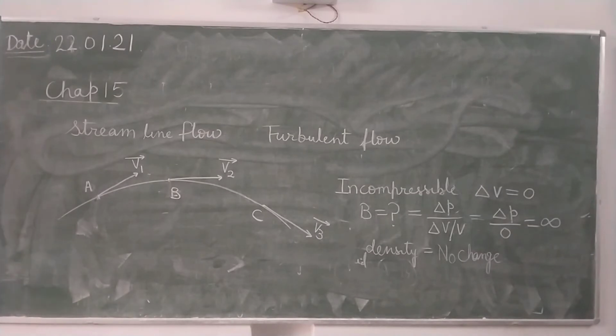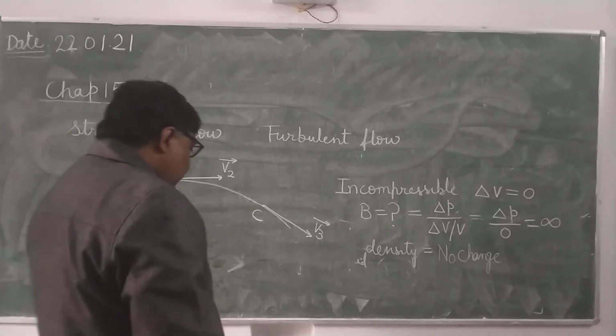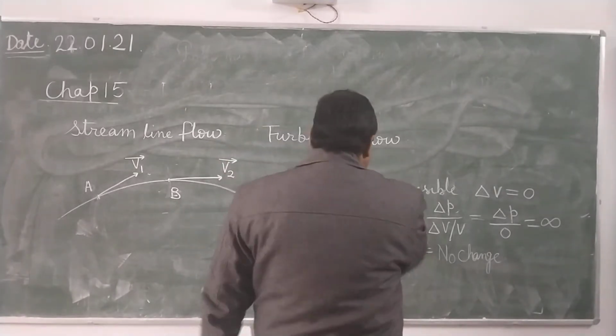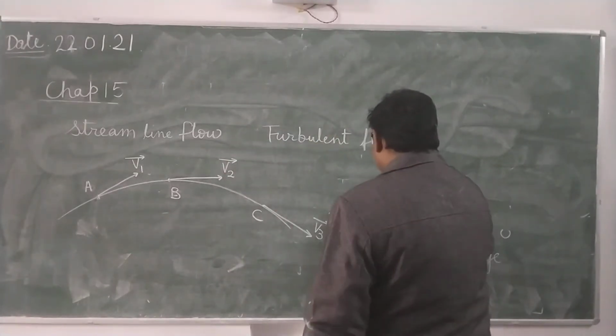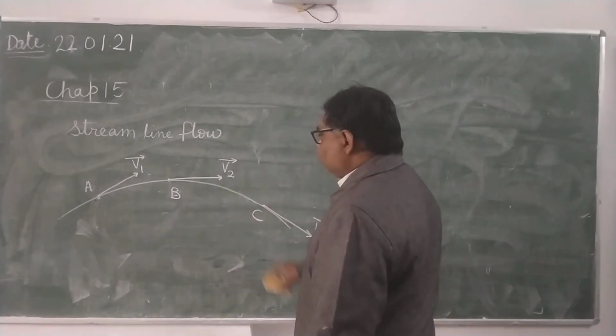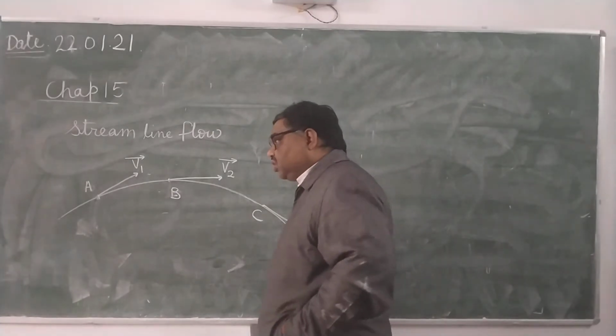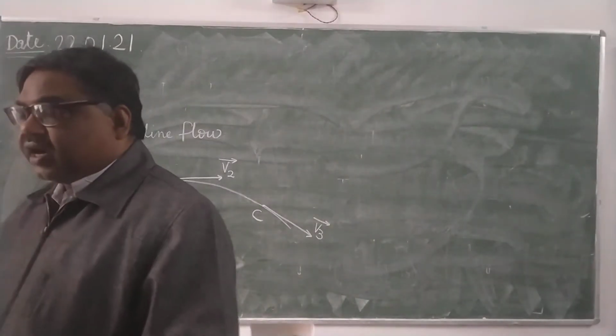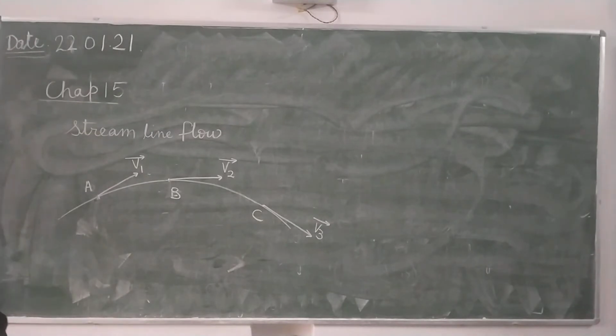In the streamline flow, what is a streamline? A streamline is that path through which the particles are moving. That is called the streamline. So you write down: in the streamline flow, a particle may have different values of velocity at the different points of the streamline.